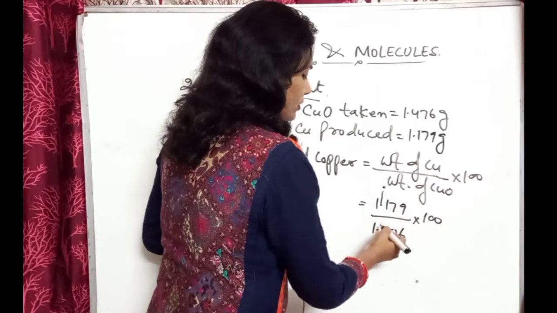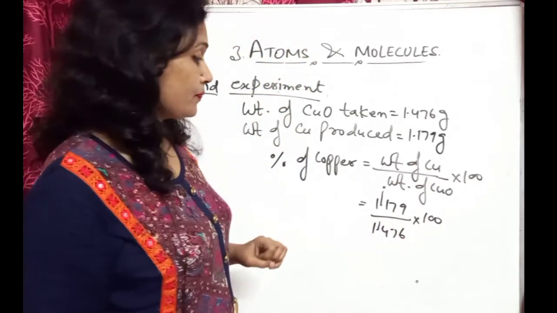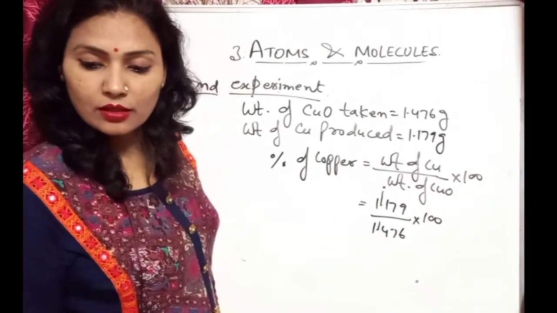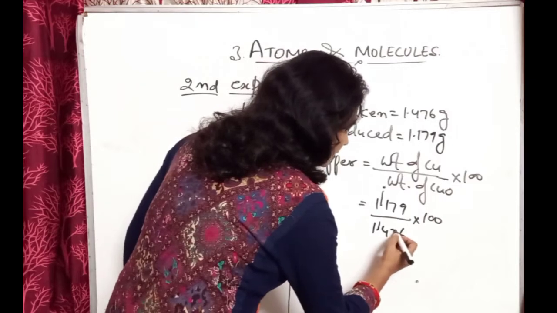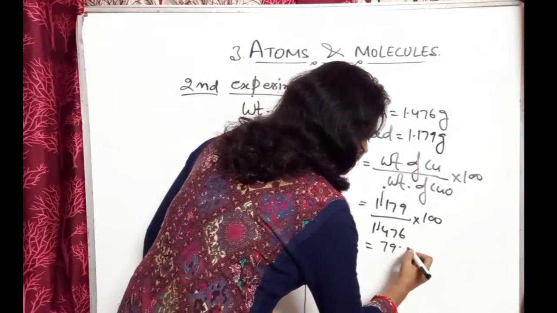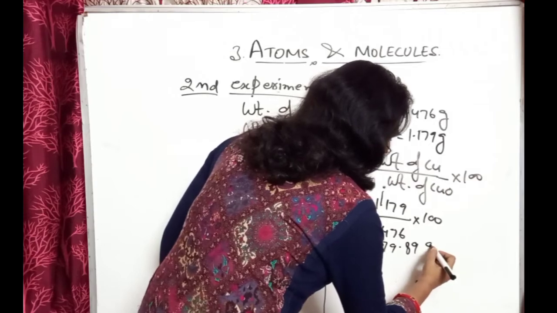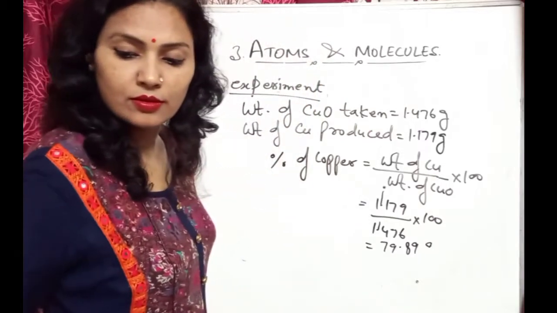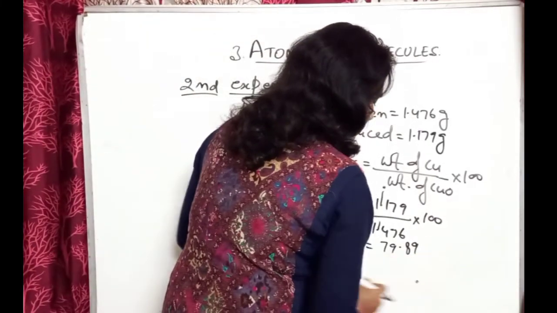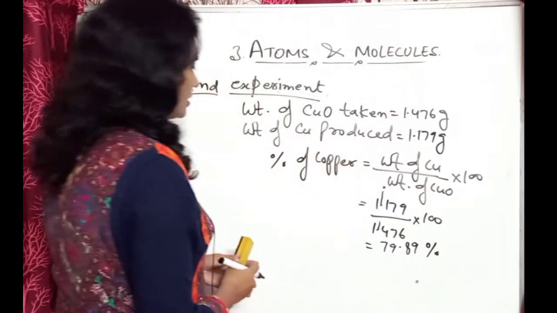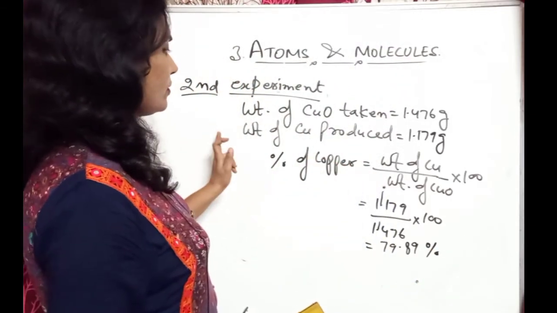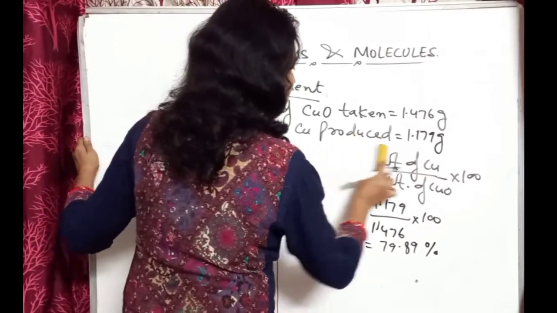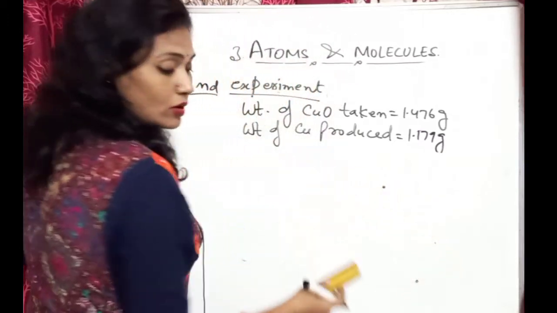After dividing, our value is 79.89%. Now we can find out the percent of oxygen.